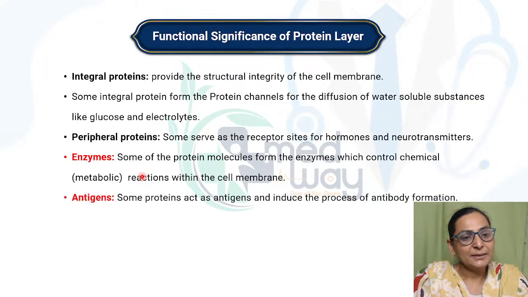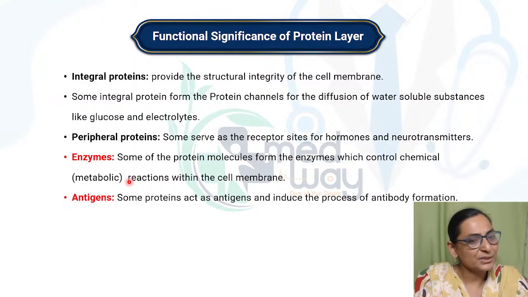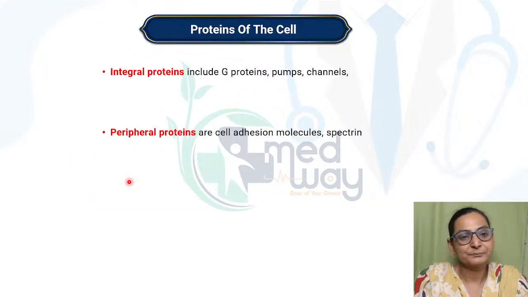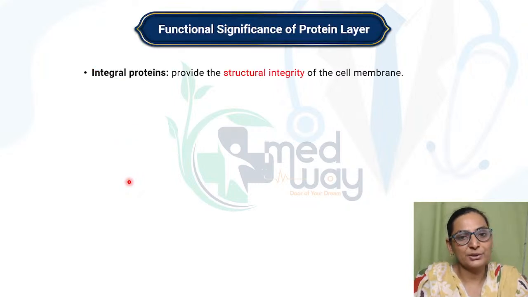Now, the integral proteins are very important channels for the diffusion of substances which are not lipid soluble. Whereas the peripheral proteins act as cell adhesion molecules, but sometimes they can also act as antigens and enzymes. Very important examples and also MCQ related. Integral proteins are your G proteins, pumps, channels, and the peripheral proteins are spectrin and the cell adhesion molecules.